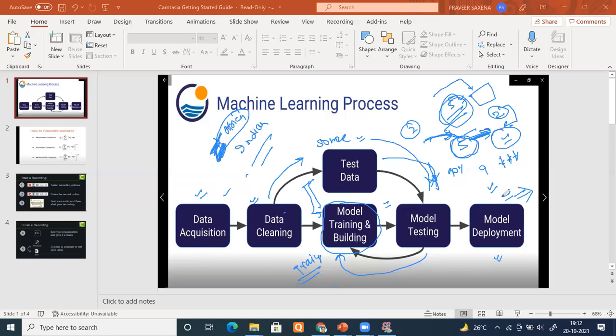Do you understand the machine learning life cycle? Please tell me. It's an iterative process. Remember, it's an iterative process. It keeps on repeating, repeating, and repeating. Is it fine, everyone?